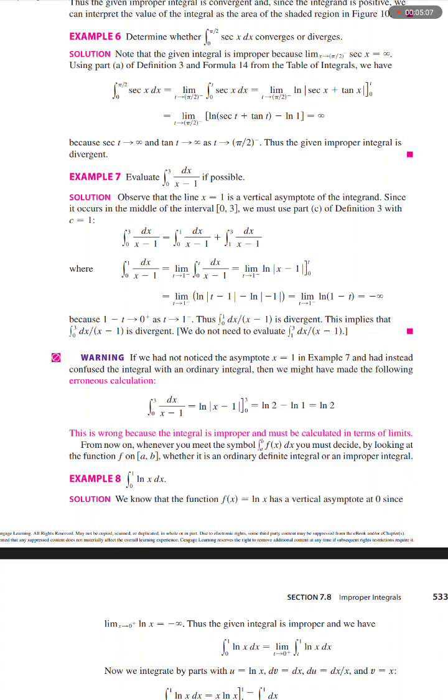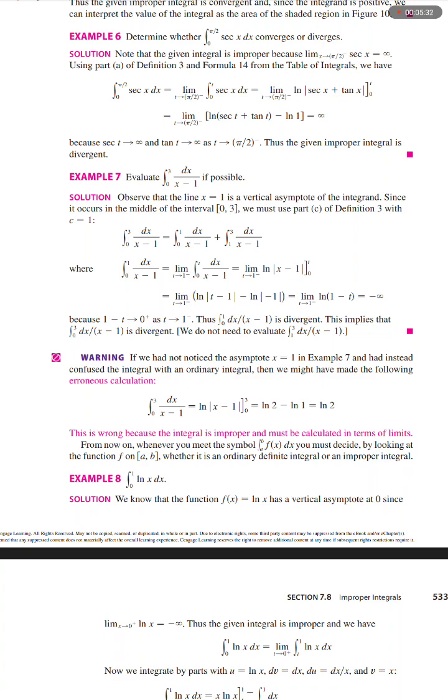Warning: if we had not noticed the asymptote x equals 1 in Example 7 and had instead confused the integral with an ordinary integral, then we might have made the following erroneous calculation.